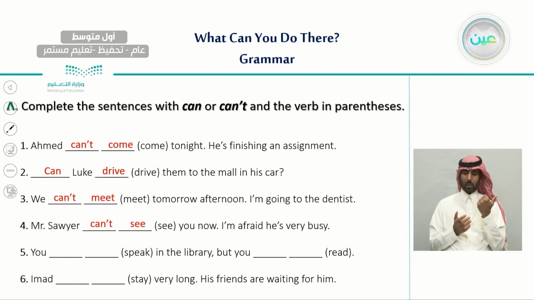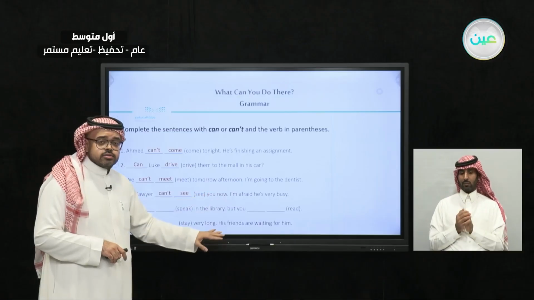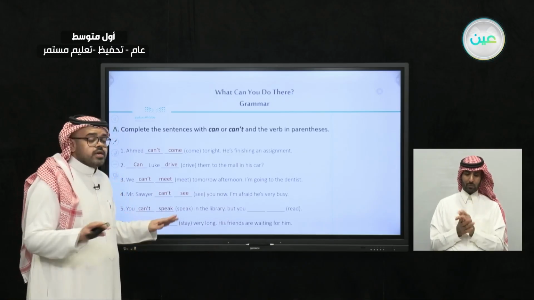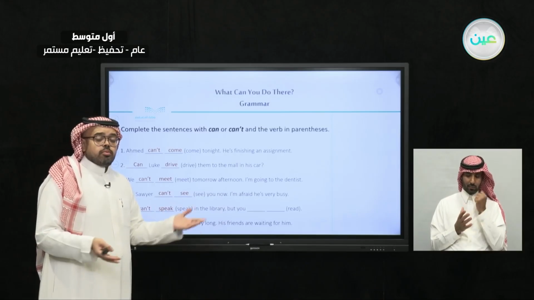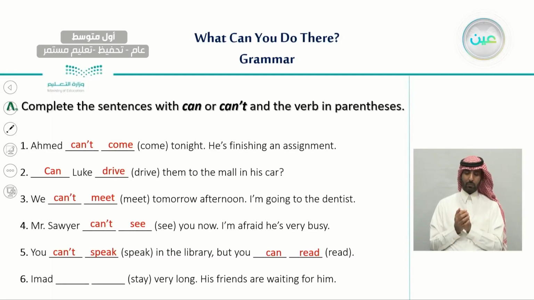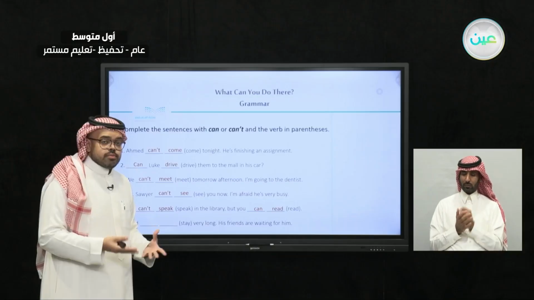Number 5. You blank speak in the library, but you blank read. So here we have two contrasting ideas because we are using but. So one of these sentences should be can and the other should be can't. What do you think? Very good. We start with can't. You cannot speak in the library because we know the library is for people who want to read in silence. And the other, you can read. You can read because this is what people do when they go to the library.